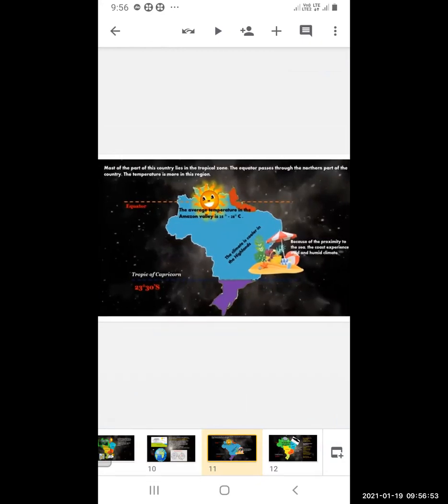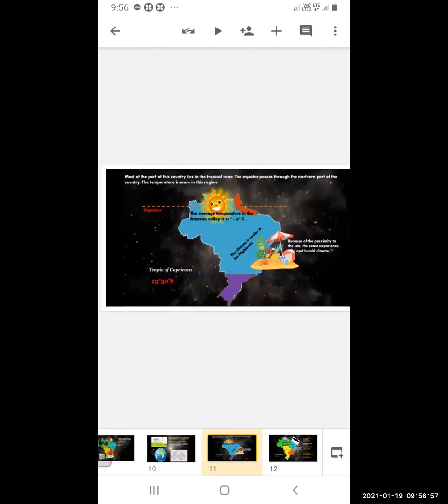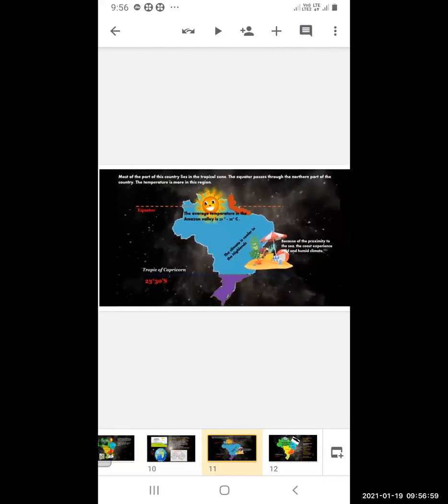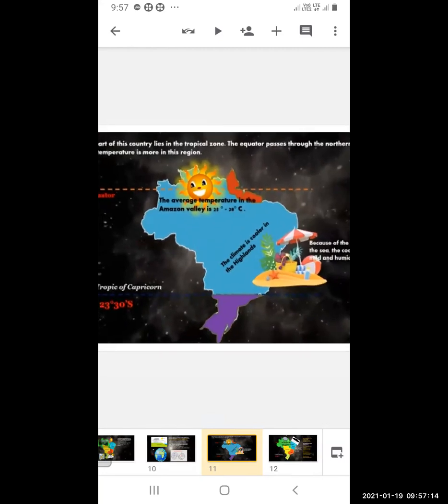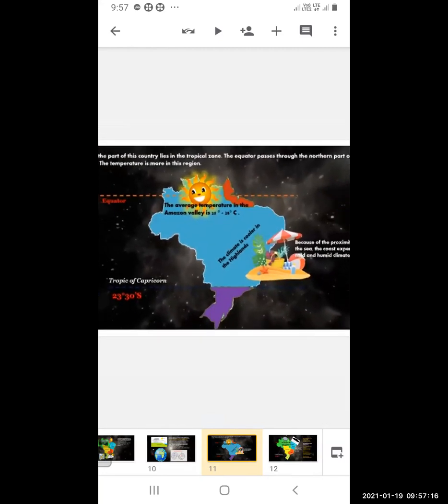Most of this country lies in the tropical zone. The equator passes through the northern part of the country, and the temperature is higher in this region. The average temperature in the Amazon Valley, as we have already seen, is 25 to 26 degrees Celsius.